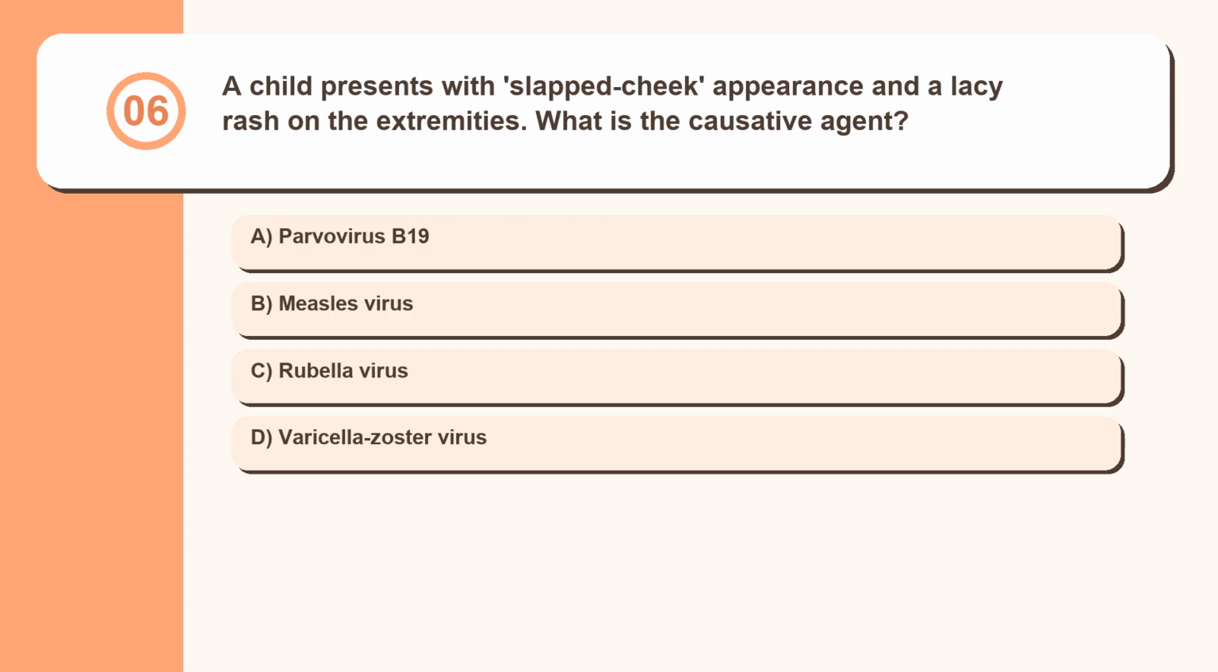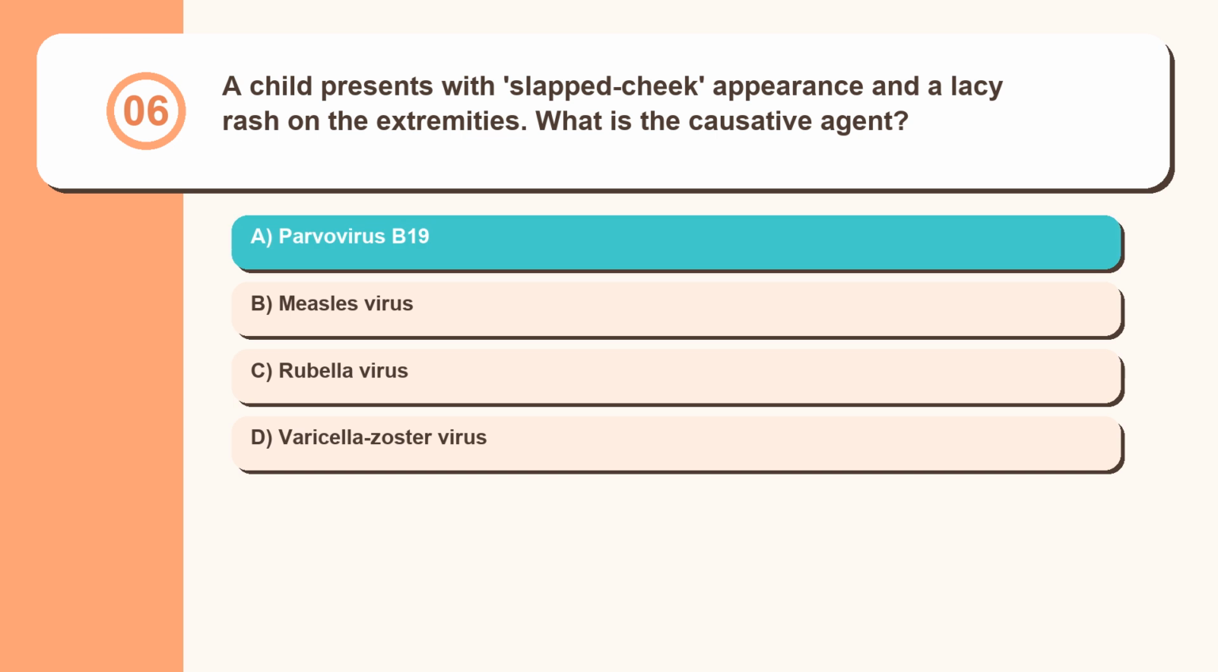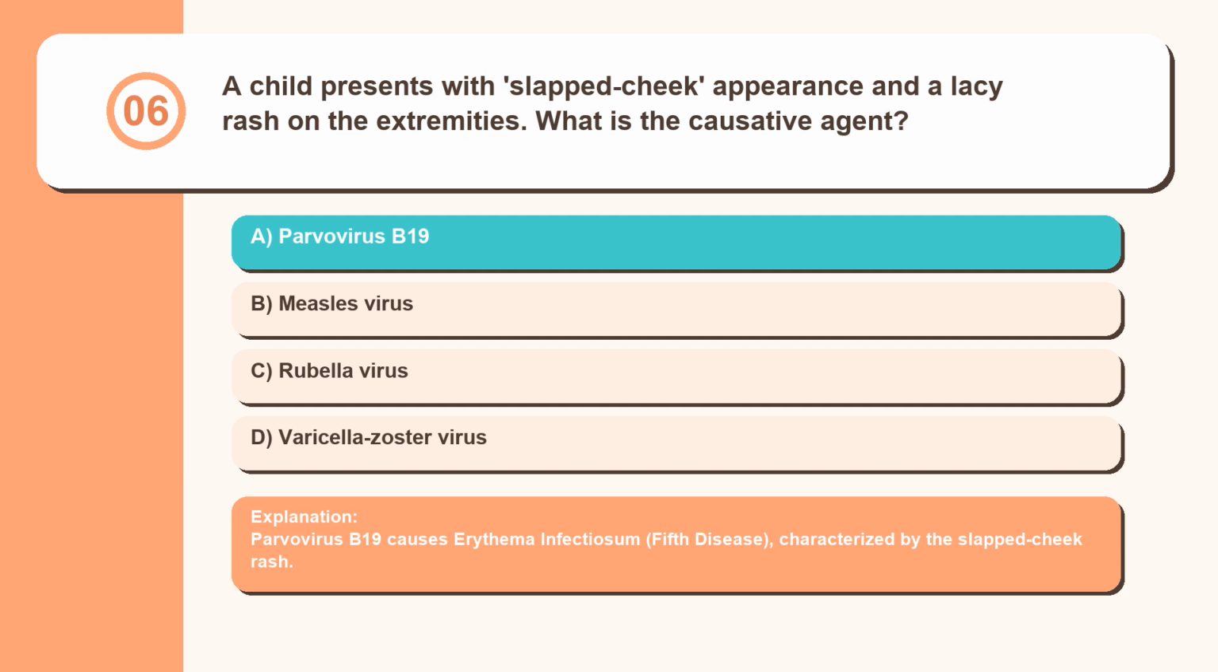Question 6. A child presents with slapped cheek appearance and a lacy rash on the extremities. What is the causative agent? Parvovirus B19, measles virus, rubella virus, varicella-zoster virus. Parvovirus B19 causes erythema infectiosum, fifth disease, characterized by the slapped cheek rash.